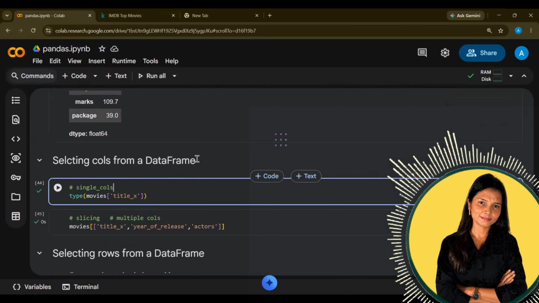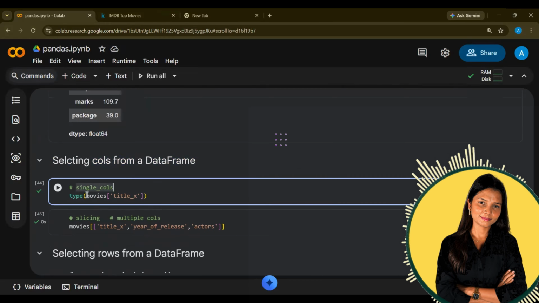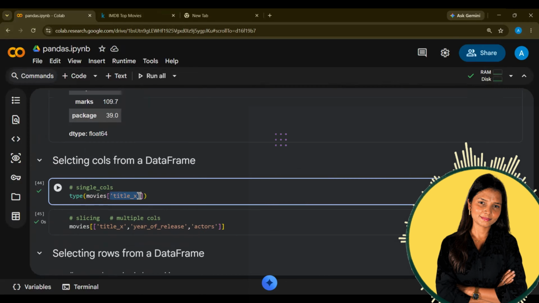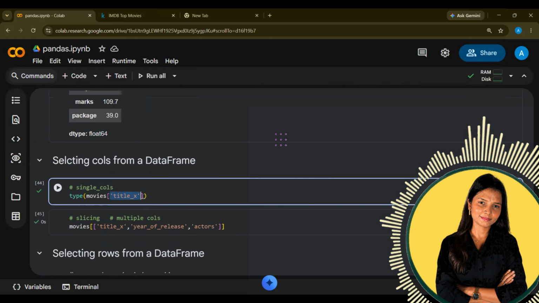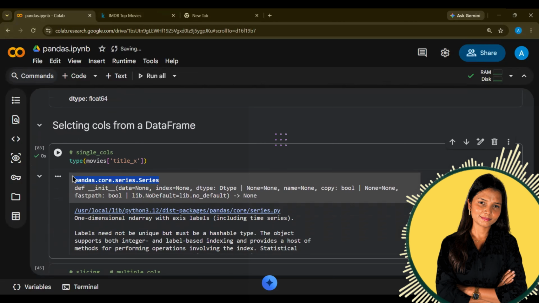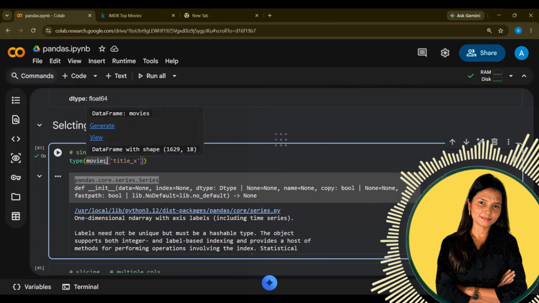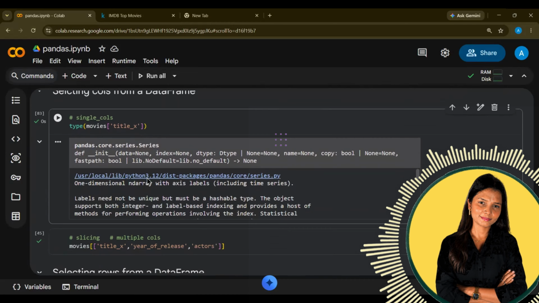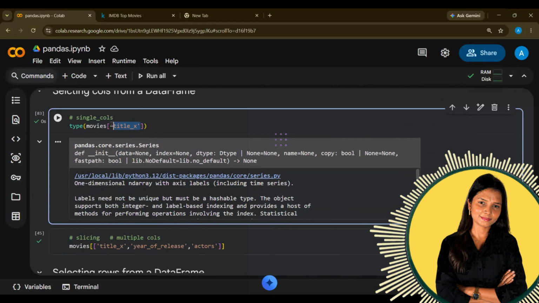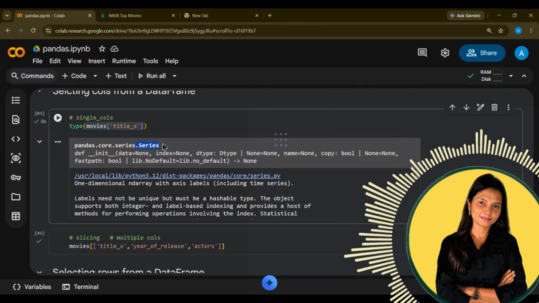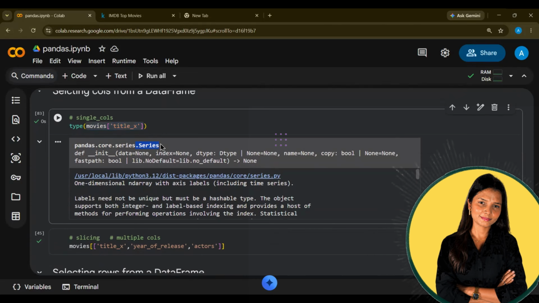Okay. Now, how do we select a column from the data set? So if you want to select a column, you write down the variable name in which you have loaded your data, and then in the brackets, write down which column you want to select. Now, this is single column selection, and I'm writing type before this. So what is this type for? It will tell you the type of a single column, which will be a series. The column name will be a string. The initialization within the data frame will be a series. So multiple series make a data frame.